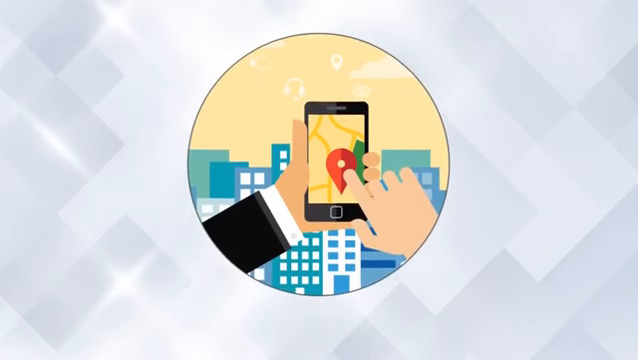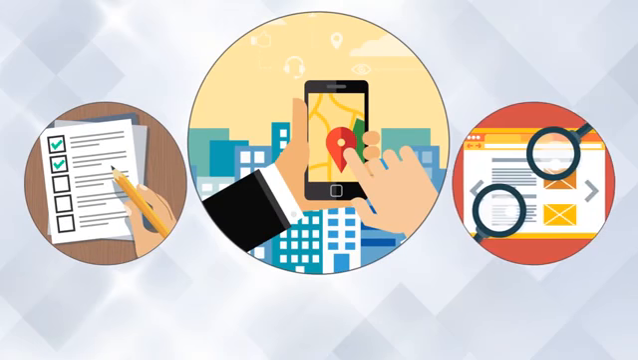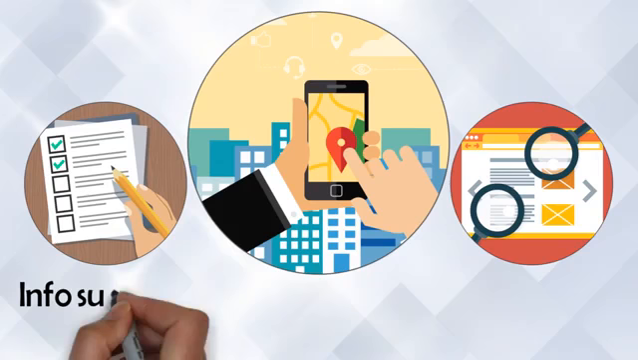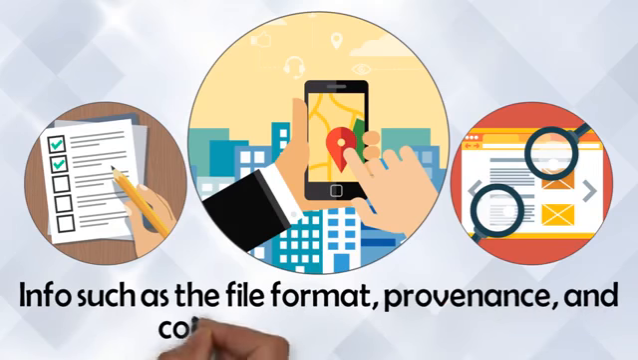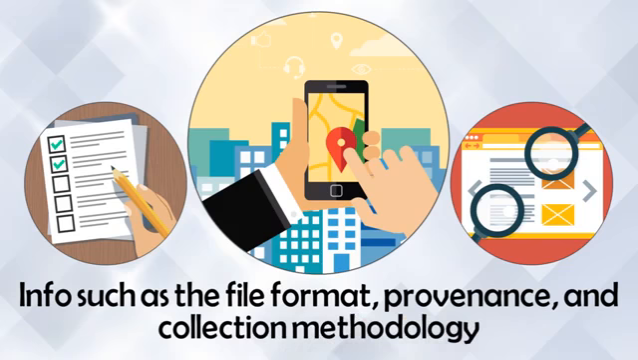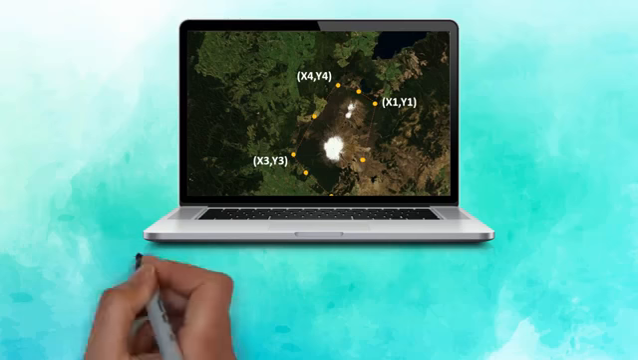When recording spatial metadata, there are a few things that need to be captured to make sure others can use and interpret your data accurately. In addition to information such as the file format, provenance, and collection methodology, spatial metadata will include information about how your data is referenced in space.